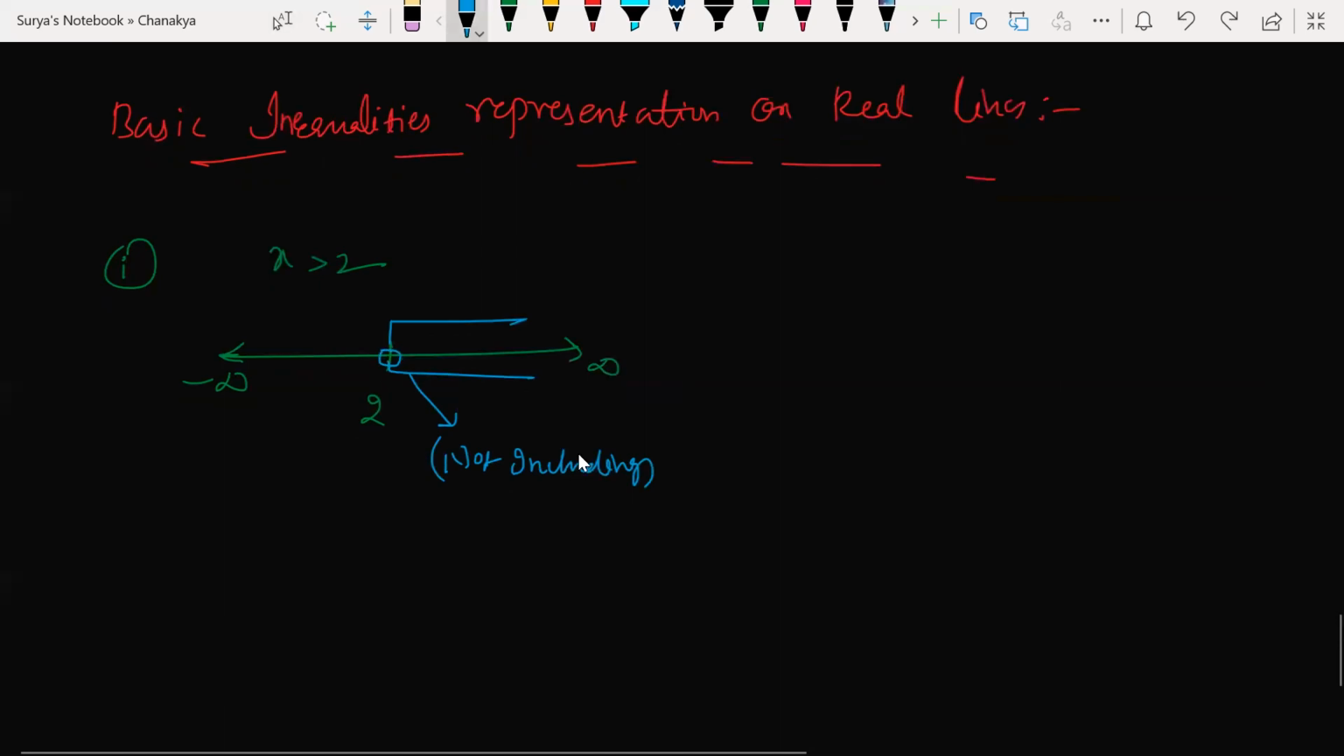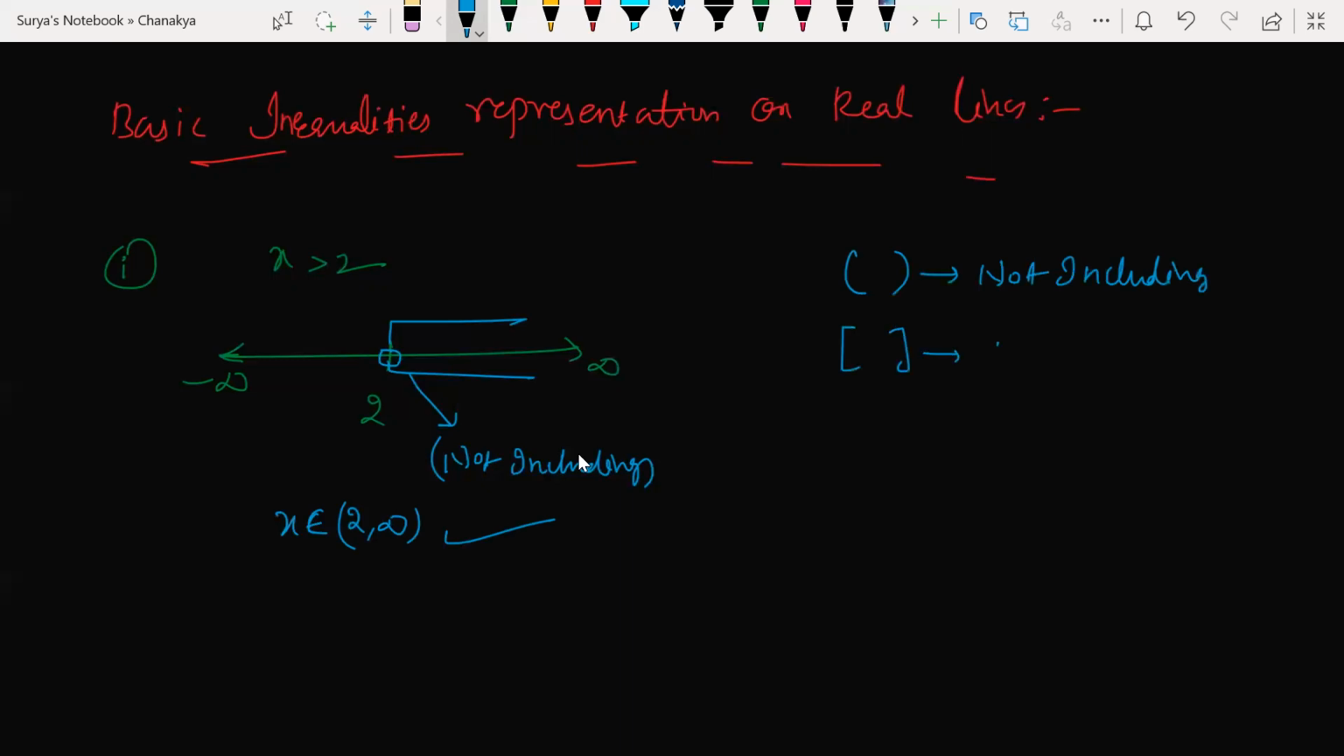So what is the solution set now? X belongs to what now? X belongs to 2 to infinite, isn't it? Guys, I'm not including 2. Open bracket is nothing but, beta, not including. If I write a close bracket anywhere, that is including. Hope it is clear. Any doubts, children? Here 2 we are not including.